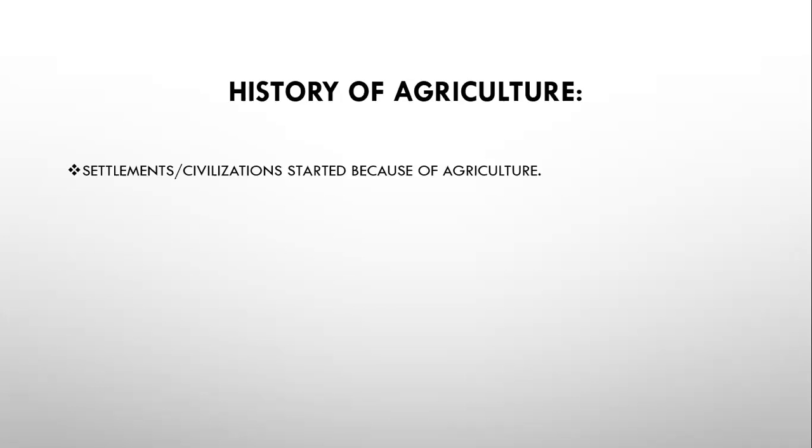So, the history of agriculture: settlement and civilizations started because of agriculture. Before that, when the methods of agriculture were not used by early-age people, they were nomadic. They were called the nomadic people. They moved from place to place in search of food, water, and shelter. But since they started growing crops, settlements and civilizations began to be established in different regions.